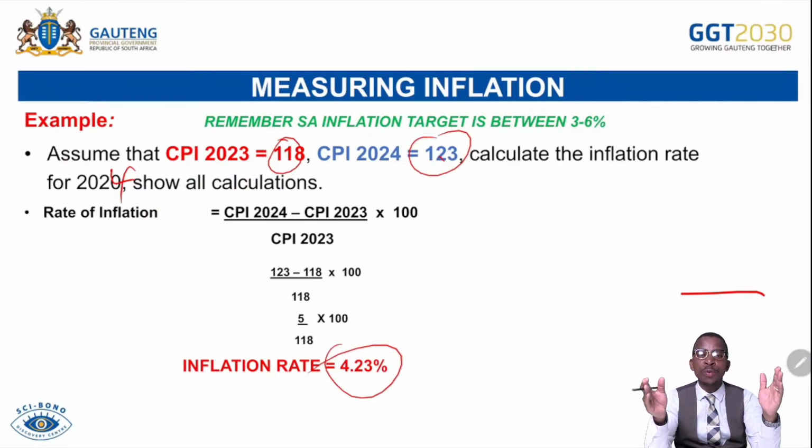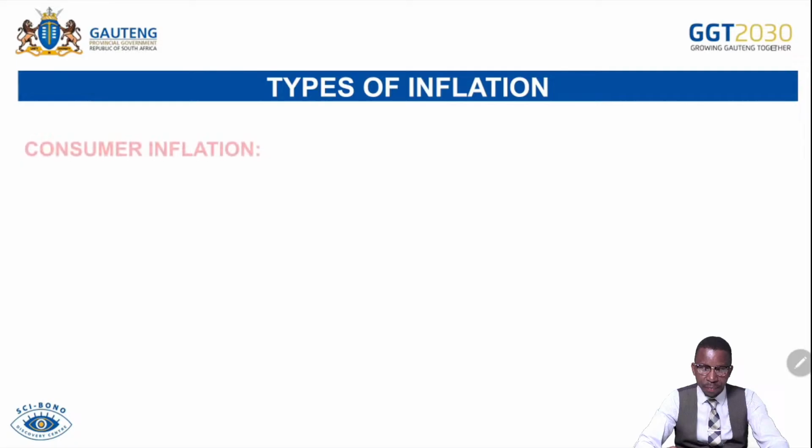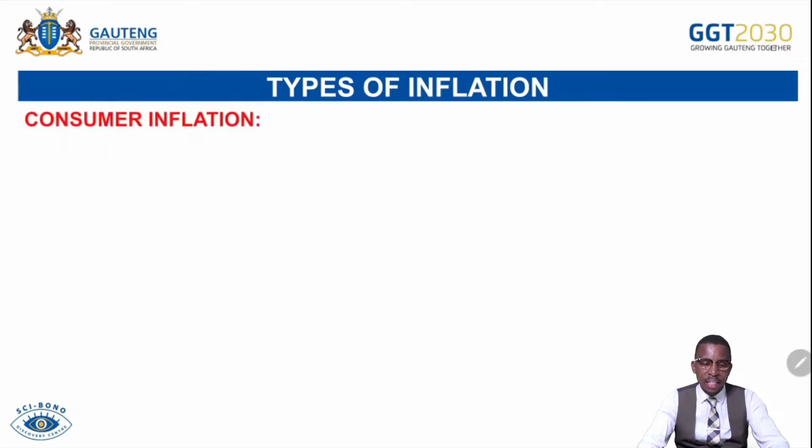If it's between 3 to 6%, there is no need for the Reserve Bank to intervene by combating inflation or causing inflation. But if the inflation that you get on calculation is above 6%, there must be intervention using restrictive measures to combat inflation. If inflation is below 3%, there must be expansionary intervention using monetary policy to cause the inflation rate to rise.